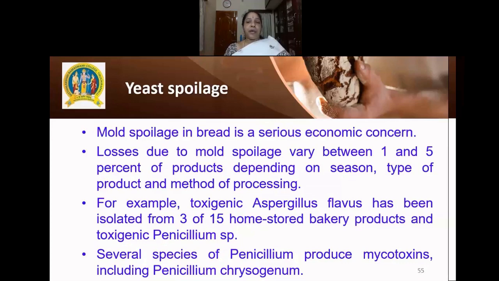So the regular products that we purchase or prepare and store at home have been contaminated, and it was found that molds such as Aspergillus and Penicillium were isolated from home stored products. Several species of Penicillium produce mycotoxins, including Penicillium chrysogenum.